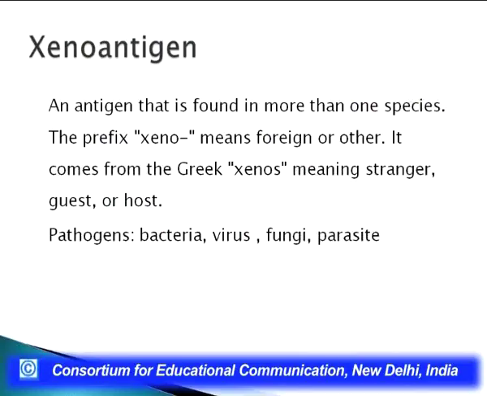The pathogen could be a bacteria, virus, fungi, or parasite, but any antigen which is coming from altogether another species, we call it a xeno antigen. For example, if bacteria invaded a human being, the bacteria becomes a xeno antigen for us because it is coming from another species. Such antigens are called xeno antigens.